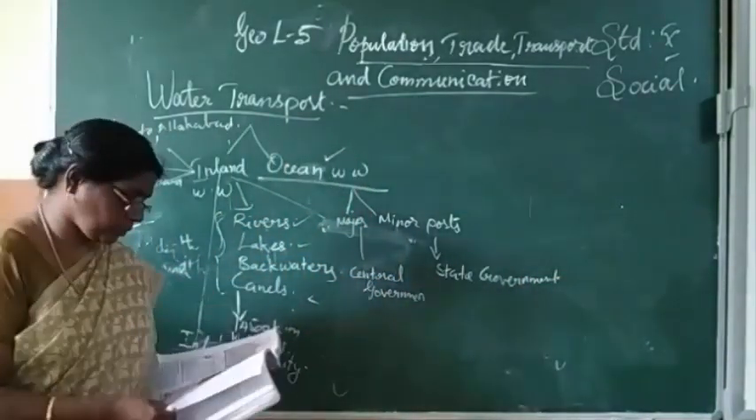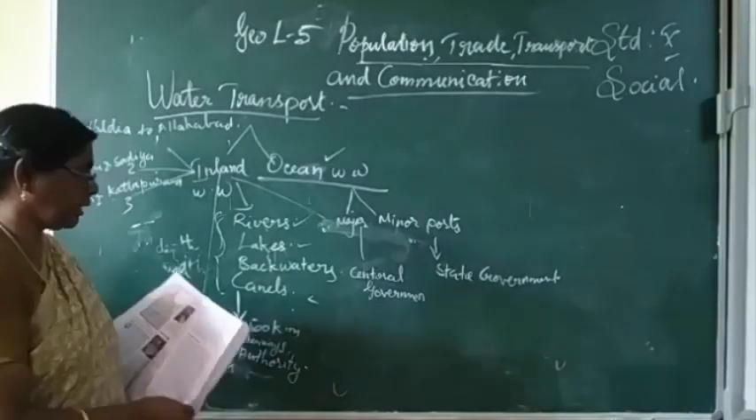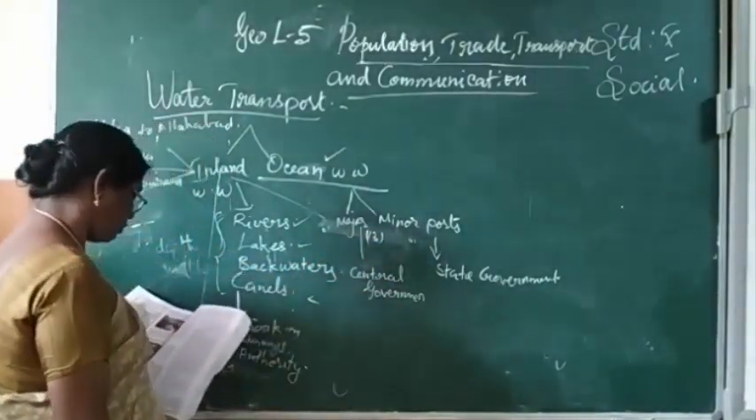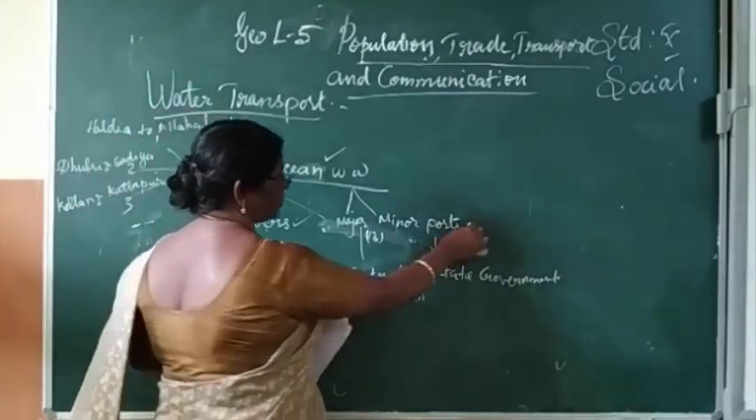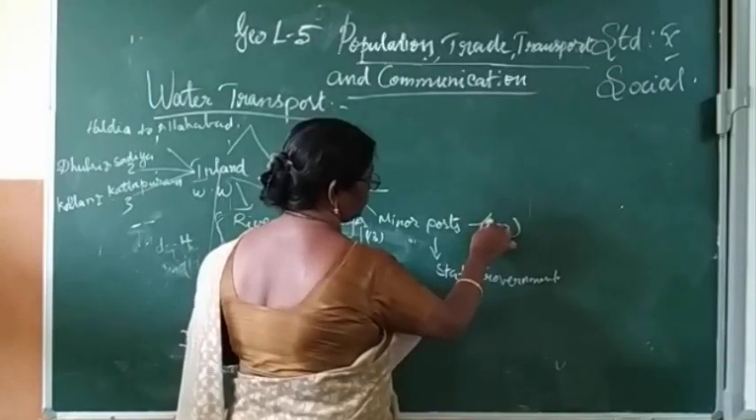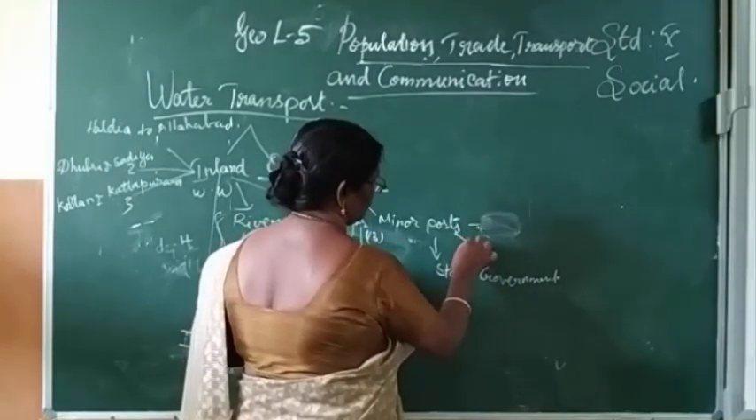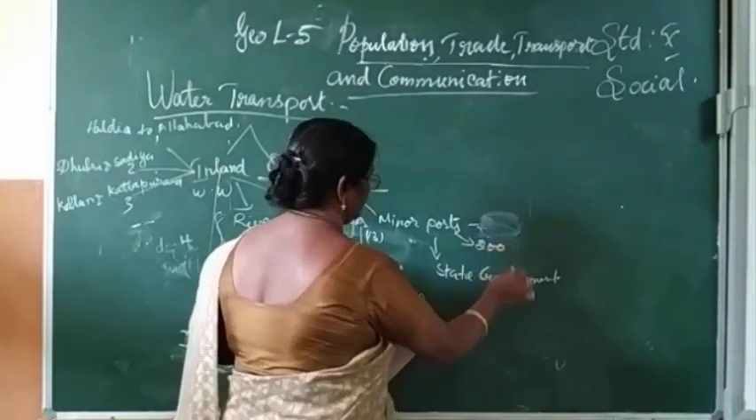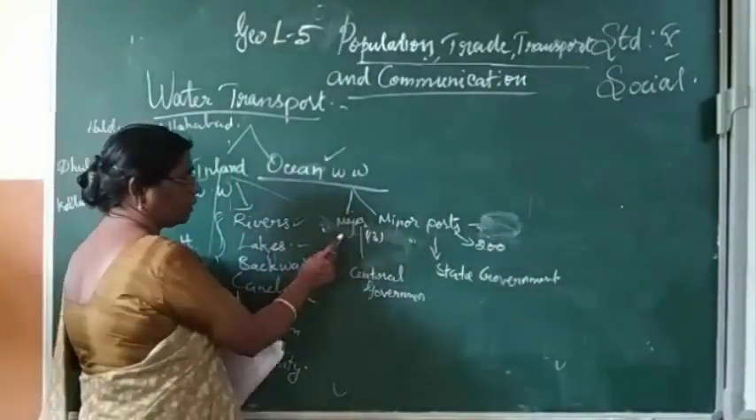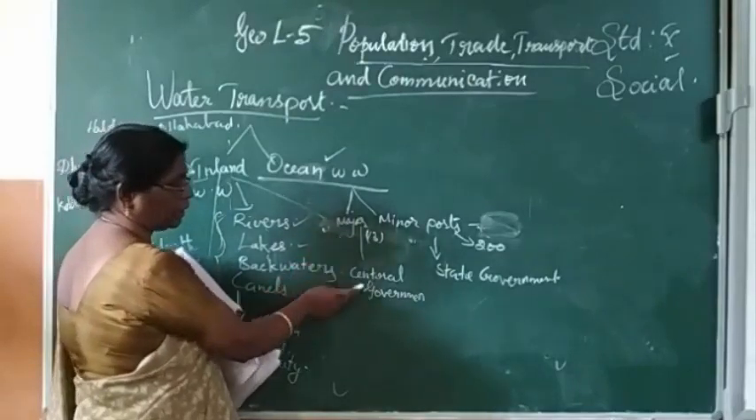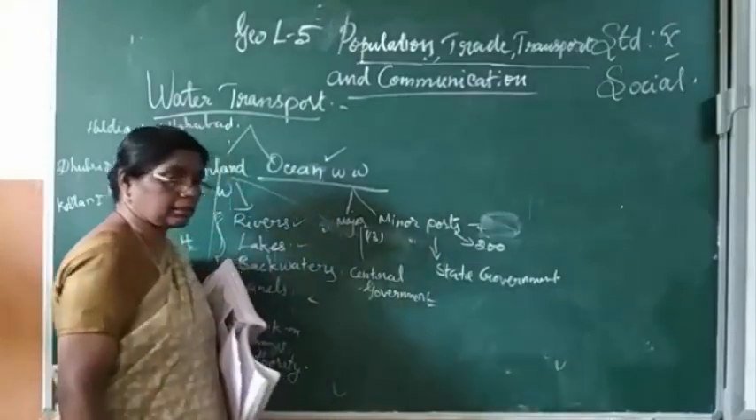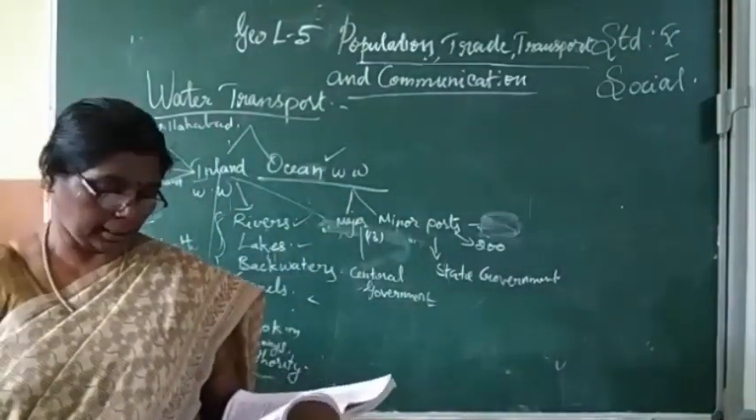How many major ports are there? There are 13 major ports and 200 minor ports. The major ports are constructed and maintained by the central government. The minor ports are constructed and maintained by the state government.